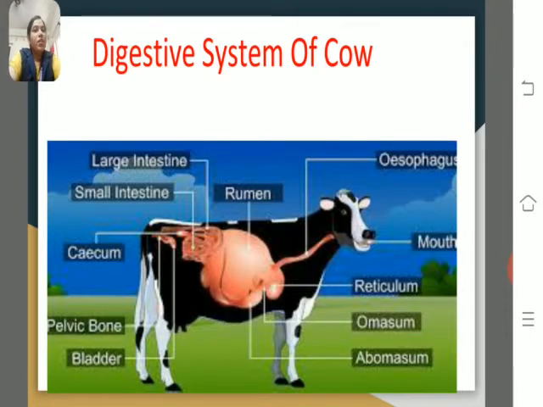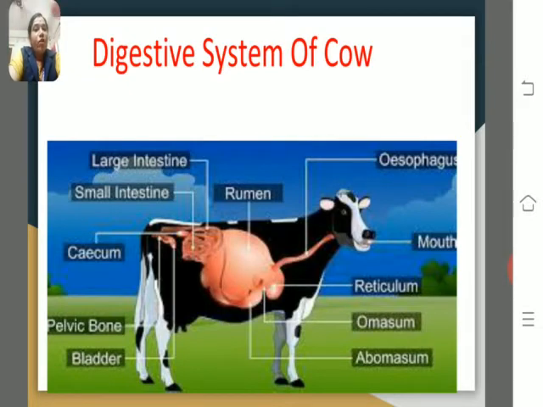Then between the small intestine and the large intestine, one sac-like structure is there, known as the cecum. In the cecum, a particular type of symbiotic bacteria is present. These bacteria help with the digestion of grass. The grass contains cellulose, a special type of carbohydrate. That symbiotic bacteria help with the digestion of the cellulose.